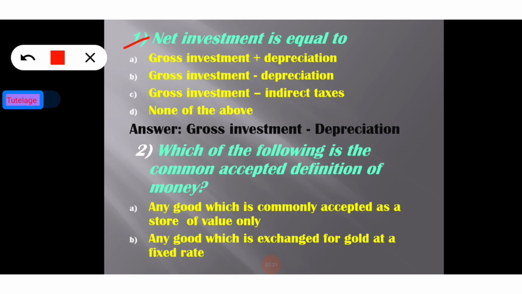gross investment plus depreciation. The second option, that is gross investment minus depreciation. The third option is gross investment minus indirect taxes, and last option, that is none of the above.